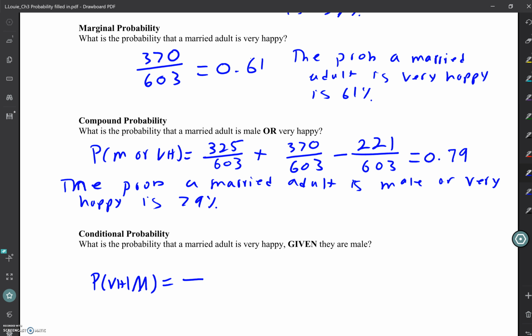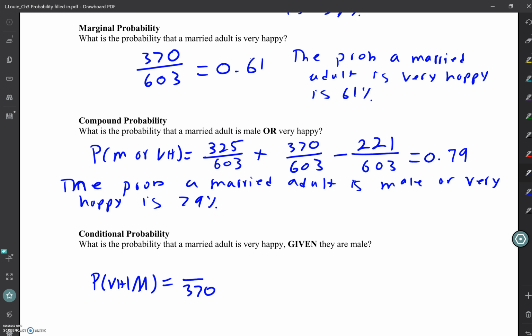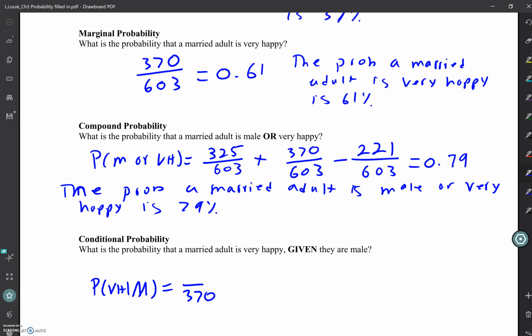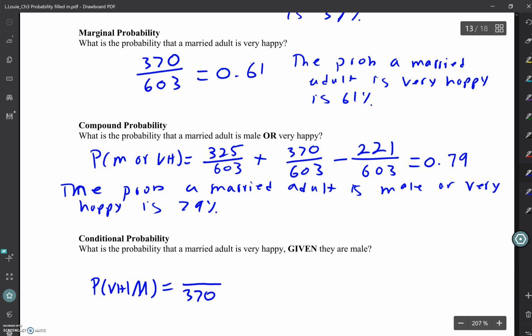So how many males do we have? 370. Now, we want to know about the fact that they are male and very happy, right? Because this formula does an "and" thing here. Yeah, 325. Is that how many are males? You're right, 325.